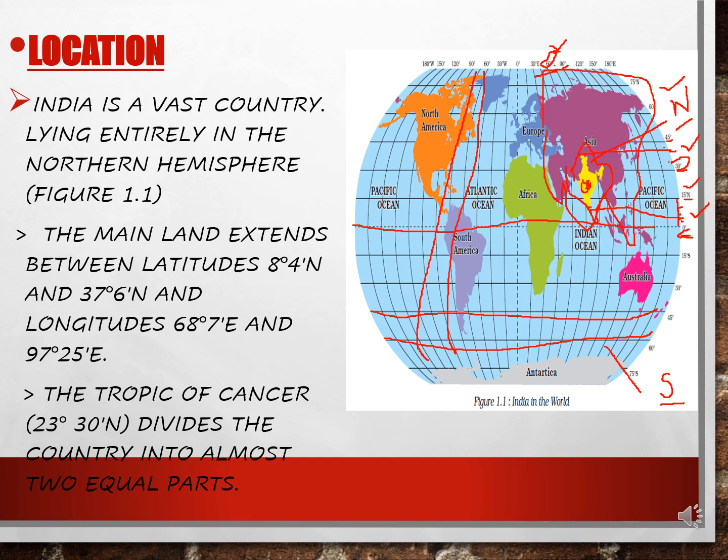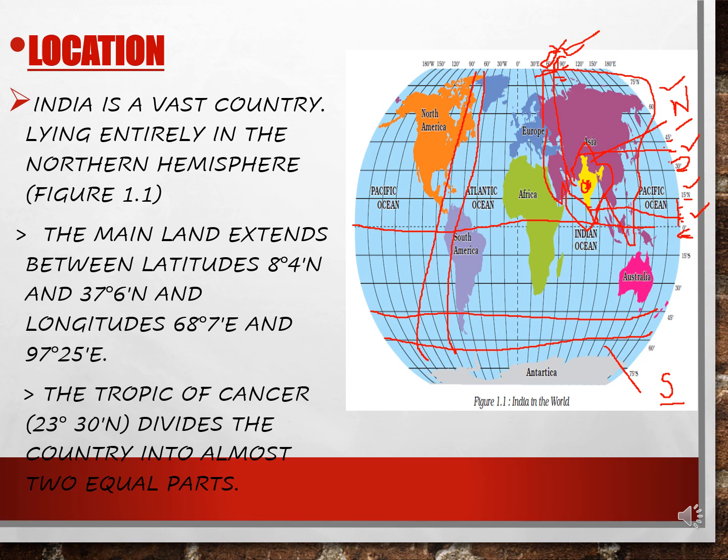If you see over here, after 60, if you measure 61, 62 like that. So here they have left a line, right? So there is 60, 75, 90, leaving 15 degrees, same as the latitudes. So something around 61, 62, 63, 64, something like that. If you exactly see this part, it comes under 68 degrees 7 minutes east, and 97 degrees 25 minutes east.